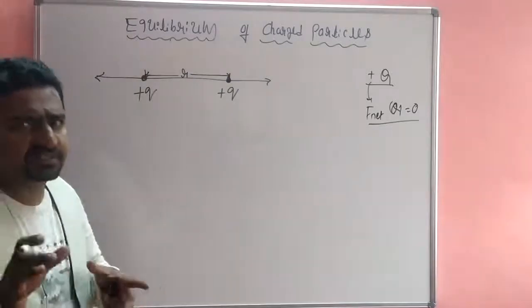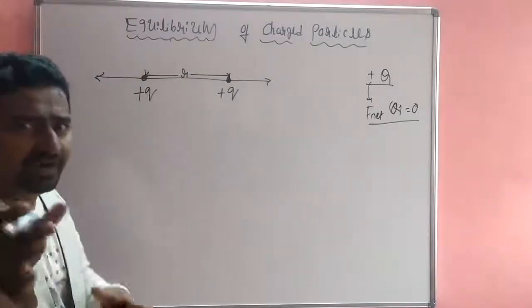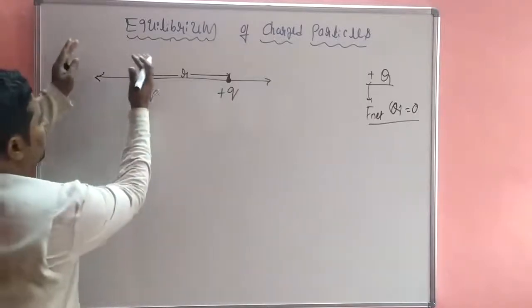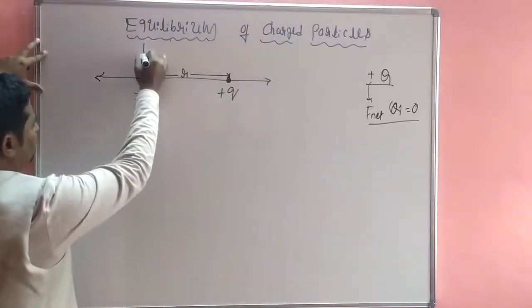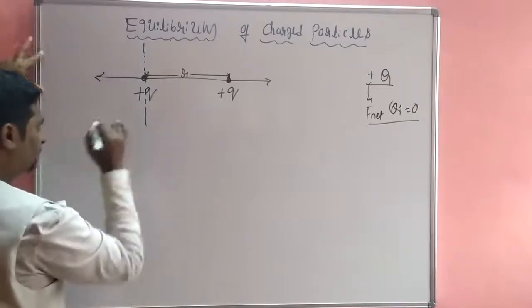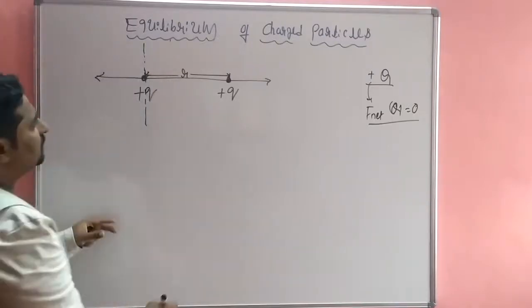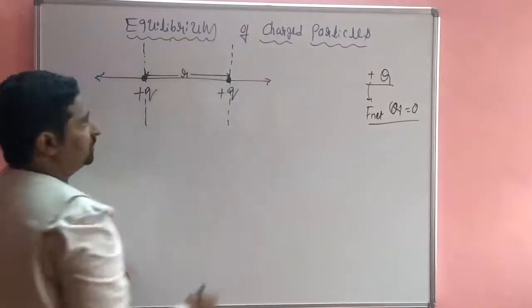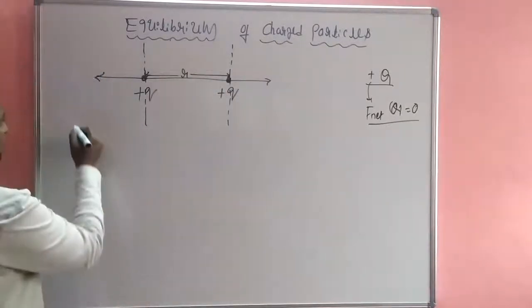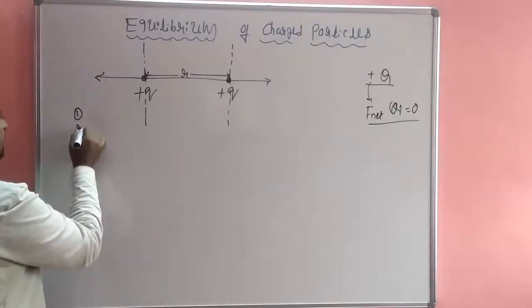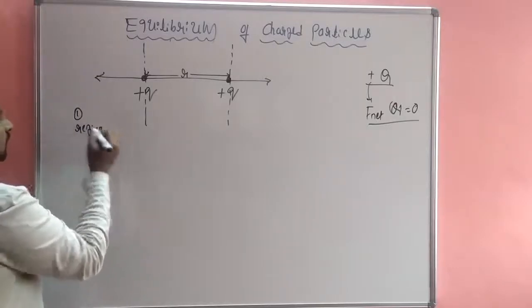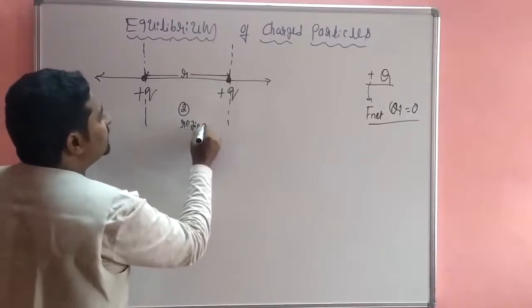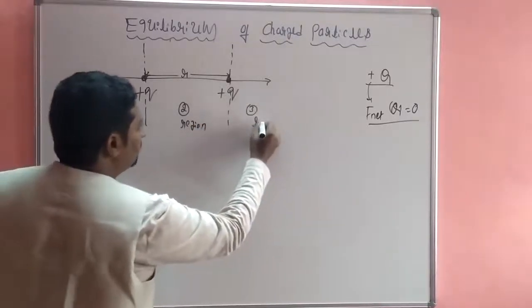For convenience, this part is divided into three regions. This is the first region, this is the second region, and this is the third region.